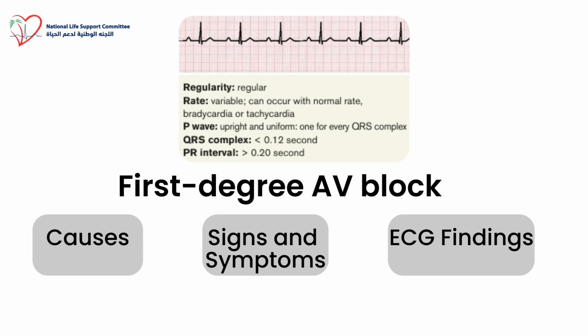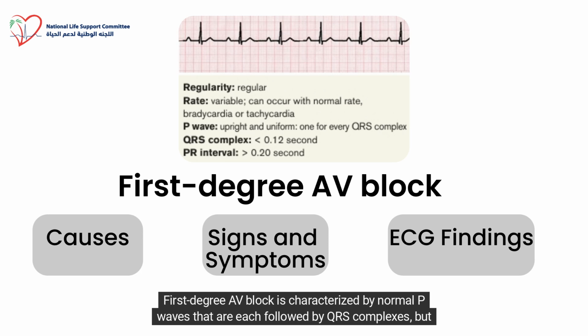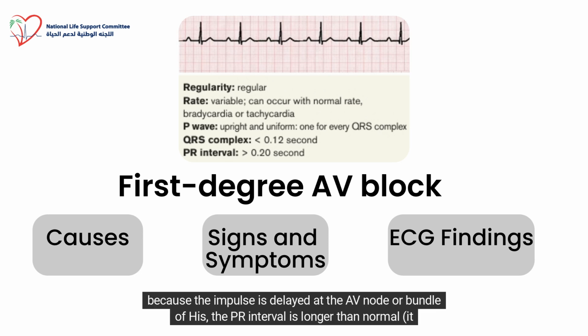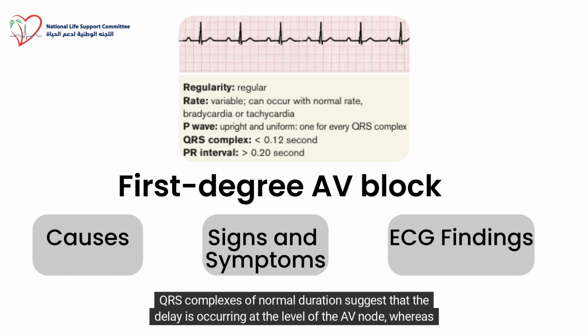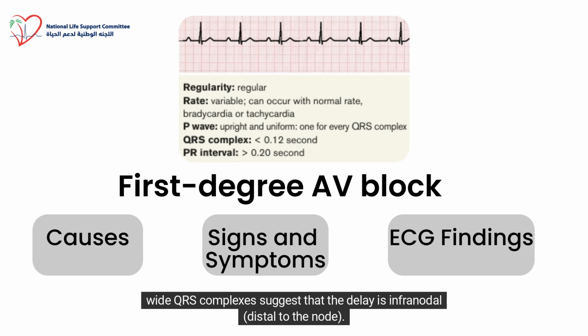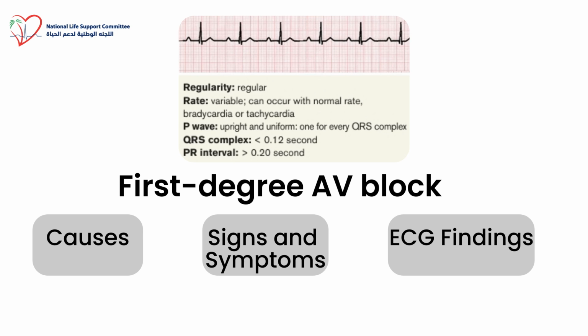ECG findings. First-degree AV block is characterized by normal P waves that are each followed by QRS complexes. But because the impulse is delayed at the AV node or bundle of His, the PR interval is longer than normal. It exceeds 0.2 second. QRS complexes of normal duration suggest that the delay is occurring at the level of the AV node, whereas wide QRS complexes suggest that the delay is infranodal, distal to the node.